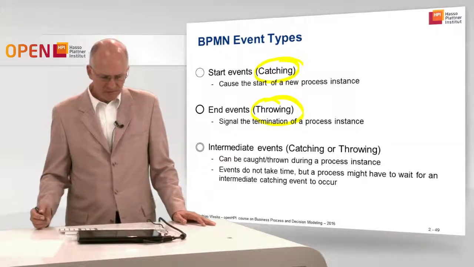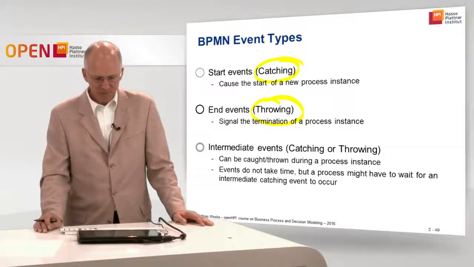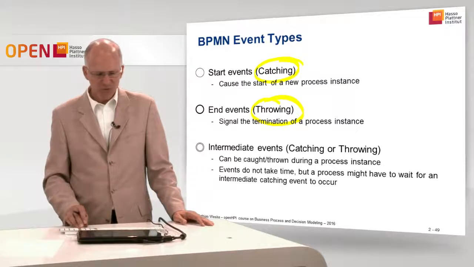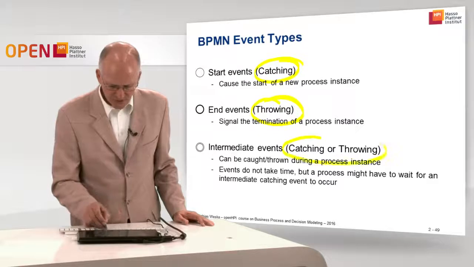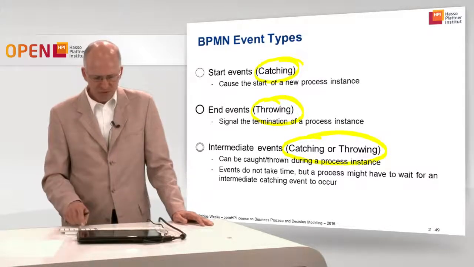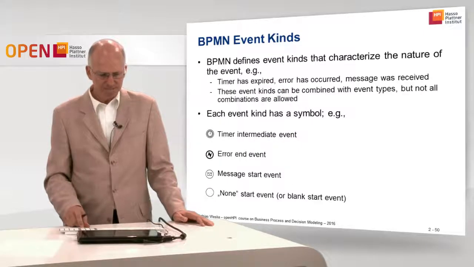Events themselves do not take time, as they are happenings of the real world, but a process might have to wait for an intermediate catching event to occur. We'll see that in the example soon. So the intermediate events we take from this slide are catching and throwing, and in the next video we dive a bit more into intermediate events.